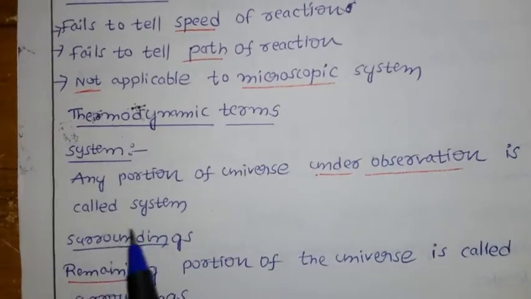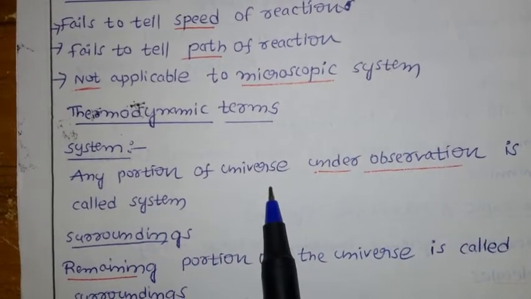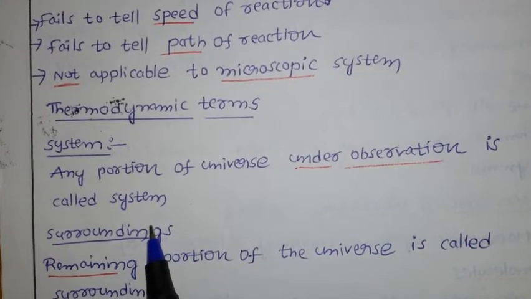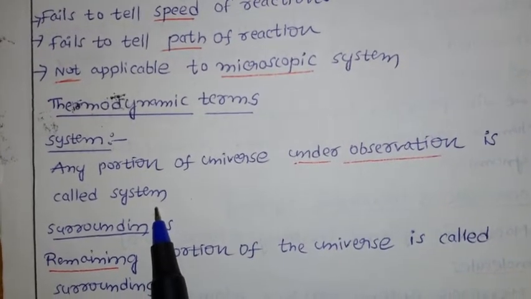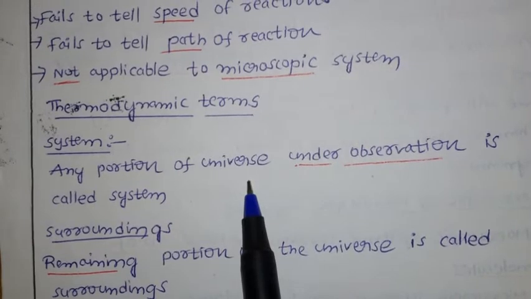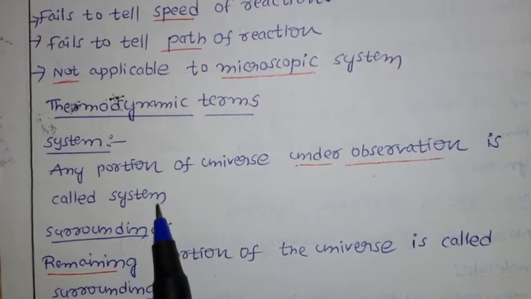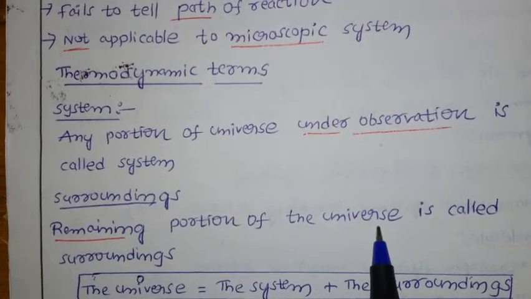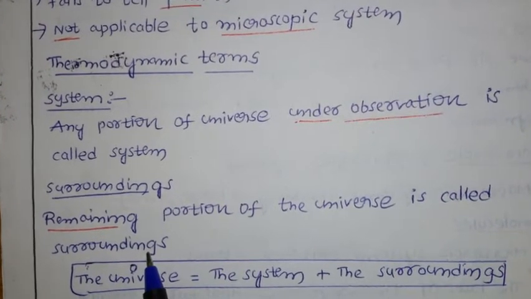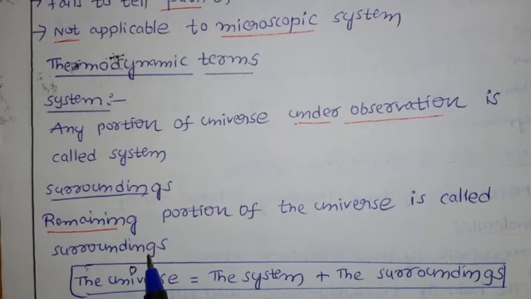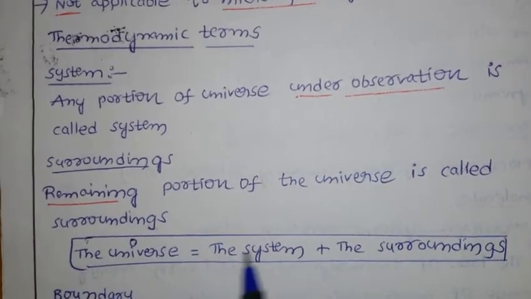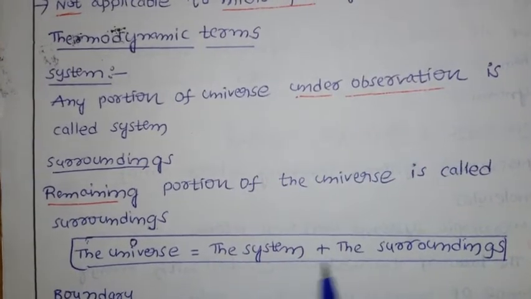Any portion of universe under observation is called system. Whatever portion is under observation, we call system. Next, surrounding: the remaining portion of the universe is called surrounding. Already we discussed, other than the system, the remaining portion we call surrounding. Now universe is the combination of system plus surrounding.